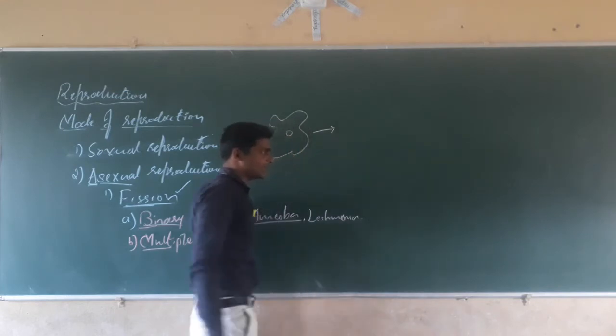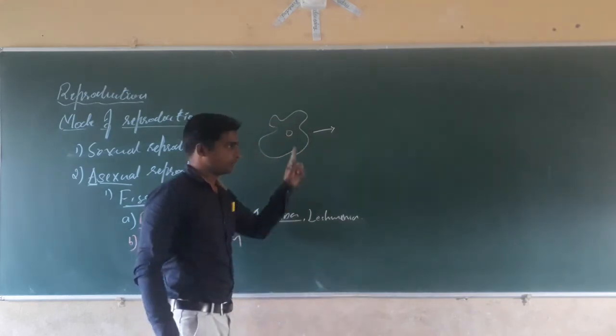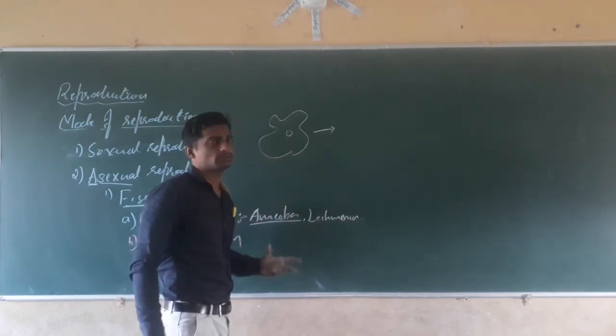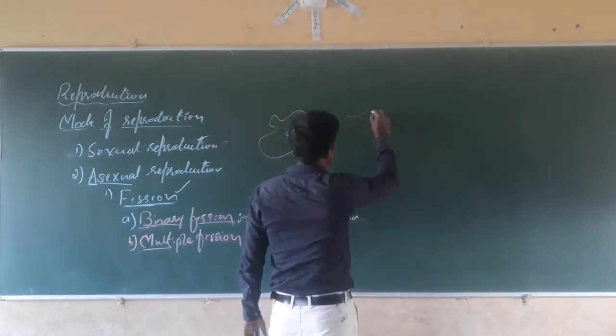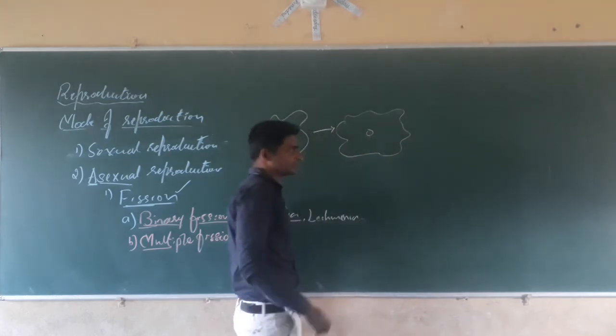When the amoeba cell undergoes maturity, when it is matured, it will become enlarged.